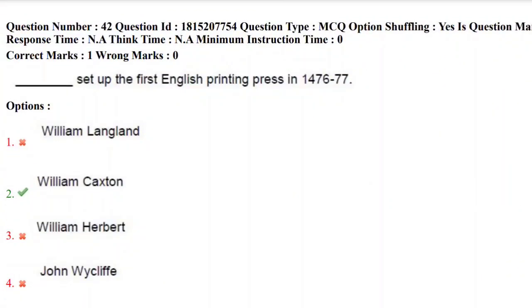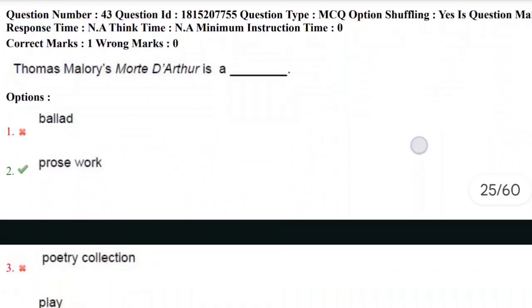42nd question. Dash set up the first English printing press in 1476 to 77. Yes, obviously it is William Caxton. Remember this thing, we already discussed this thing in the previous year question paper of previous video. William Caxton set up the first English printing press in 1476 in England. So the correct answer here is William Caxton. William Langland and William Herbert, John Wycliffe, all these are writers. So the correct answer here is second option. Let's move towards next question.